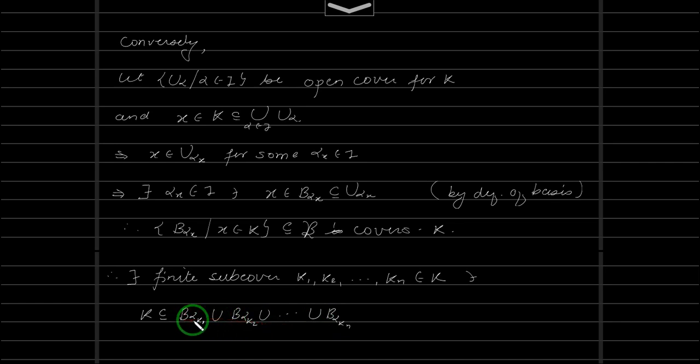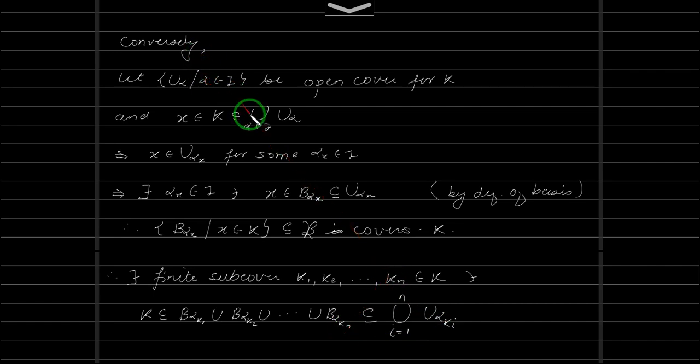All this B alpha k1 will be contained inside U alpha k1, B alpha k2 will be contained inside U alpha k2. So this will be contained inside the union over i from 1 to n of U alpha ki.